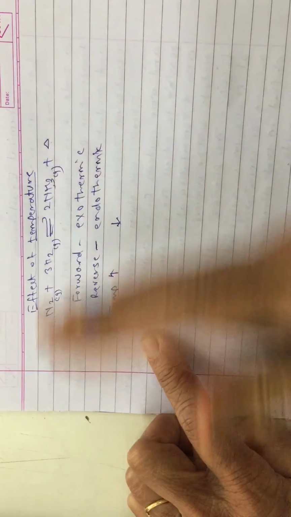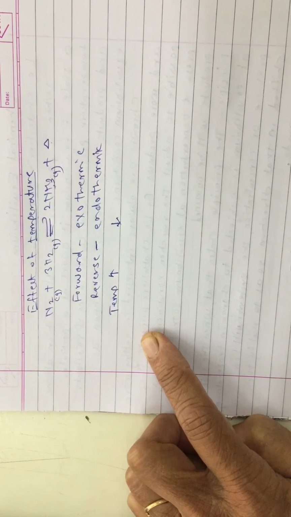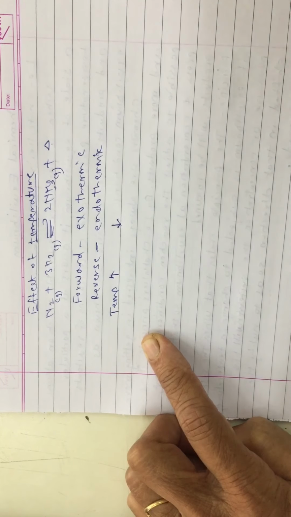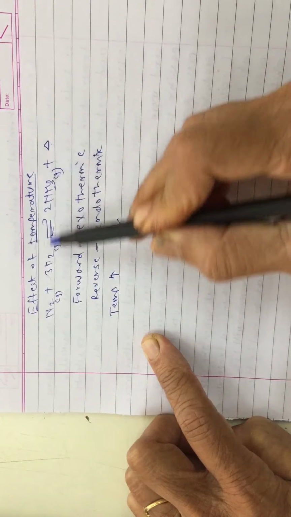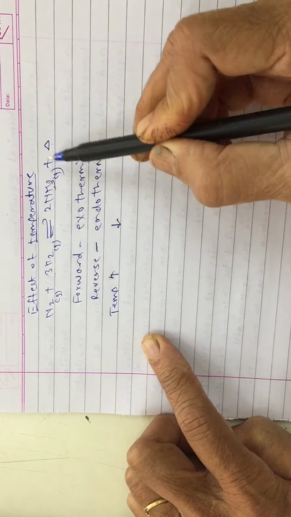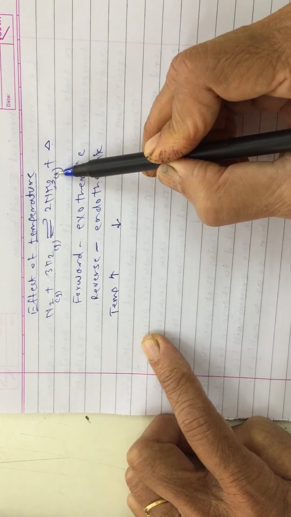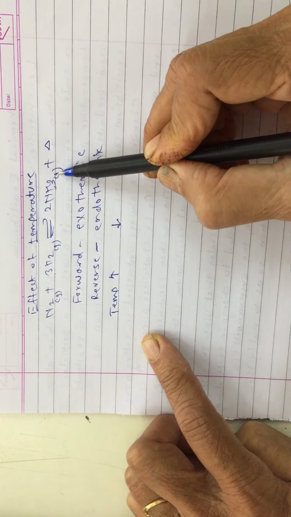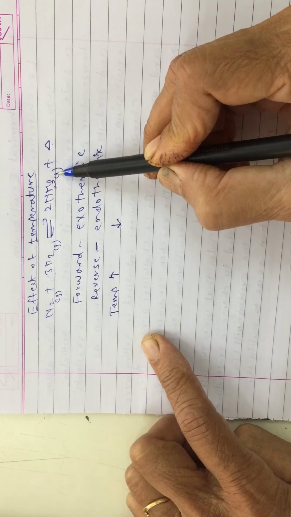That means the equilibrium is shifted in that direction, reaction will go in that direction, reverse or forward, where temperature is decreasing. So if you will observe the reaction carefully, in the reverse reaction, heat is taken, isn't it?